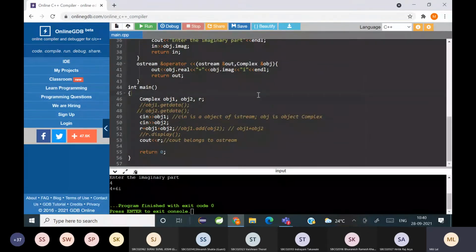We had done it using function calls, calling the member functions, but now you can see how we converted it to use operator overloading functions for the arithmetic operator plus, and for the insertion and extraction operators. And now you can see the main function has become more readable. Another person reading the code understands that two objects, meaning two complex numbers, are being accepted here, and two complex numbers are being added and displayed directly instead of a function call. You can see it. Understood? It's become more readable. Is it clear?